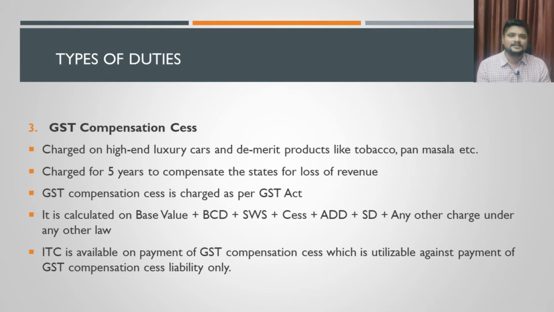Clear? Once the GST compensation cess is paid, it is available as input tax credit, similar to IGST. But the only condition is that the ITC on this cess can be utilized only against the output liability of the same compensation cess. It cannot be used interchangeably. So compensation cess ITC cannot be used for the liability on IGST itself. The ITC on compensation cess can be utilized only against liability on compensation cess. That is very clear here.